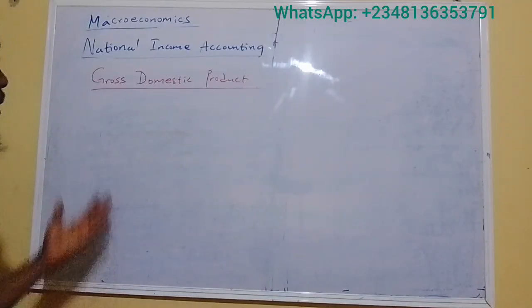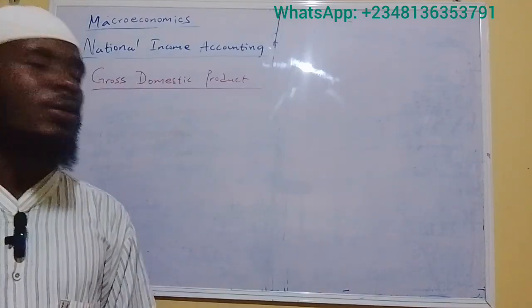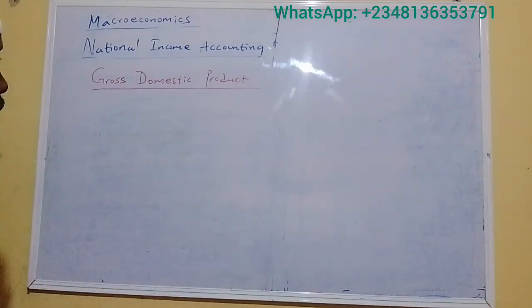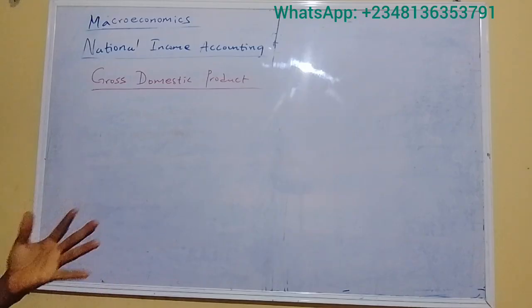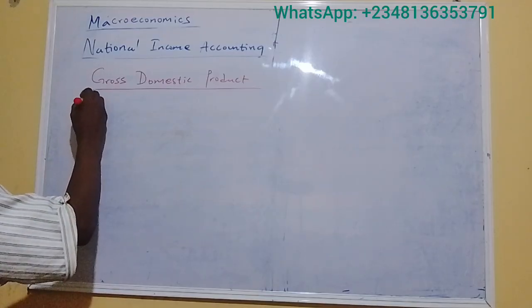In this class, I'll be discussing gross domestic product, GDP. What is gross domestic product? Gross domestic product is the market value of all final goods and services produced within a country in a given period of time. That is market value.